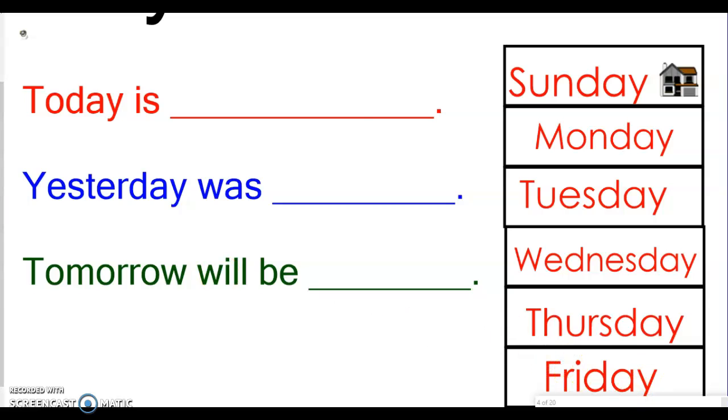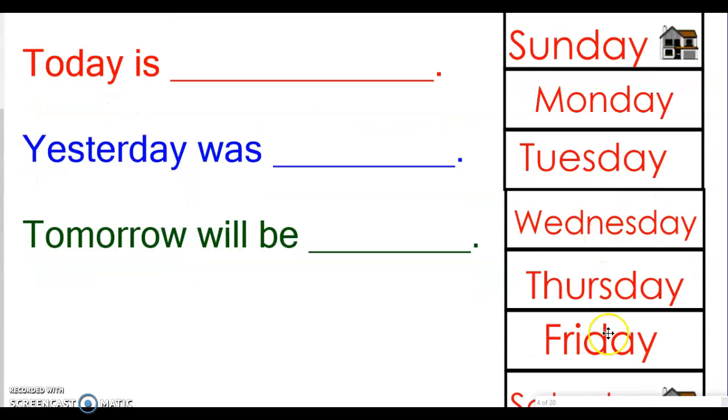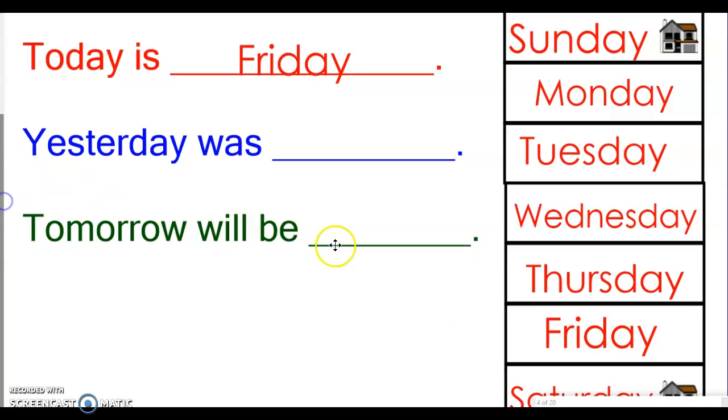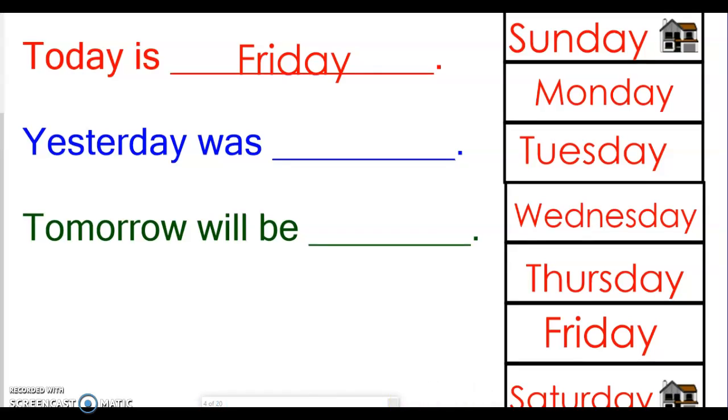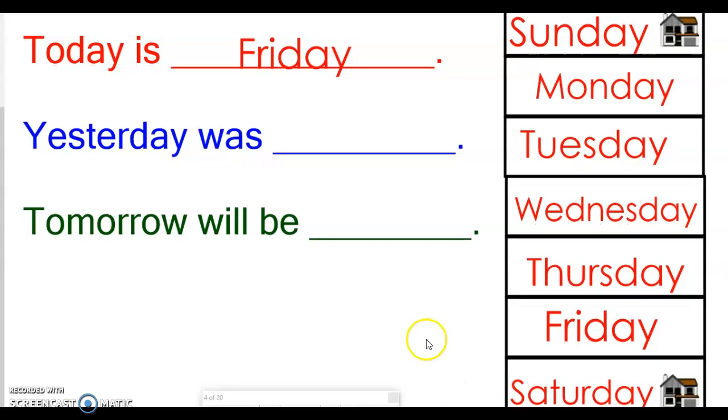Today is, we said it's Friday. Yesterday was, today is Friday. I'm going to bring this down just a little bit more, and I'm going to move this over so we can see. There we go. Okay, so if today is Friday, right here, yesterday is the day before, Thursday. Tomorrow will be Saturday. If you don't know this word right down here, well, let's go ahead and sing our song today.